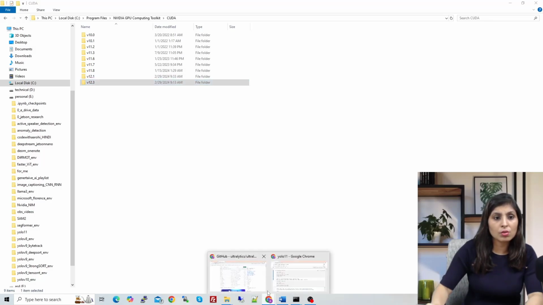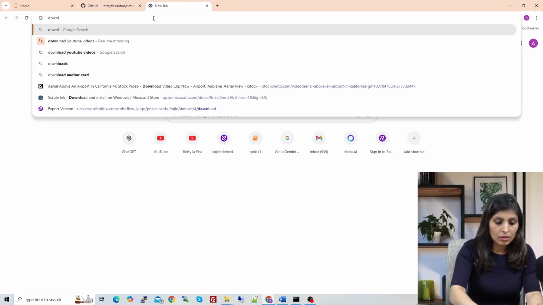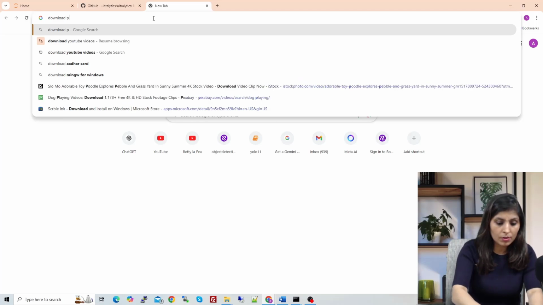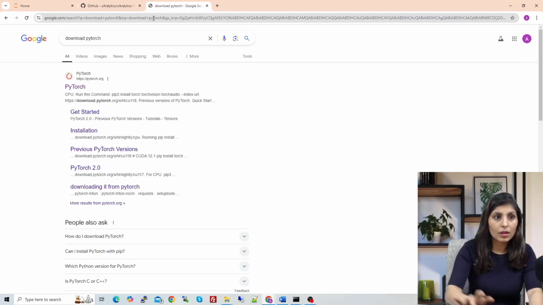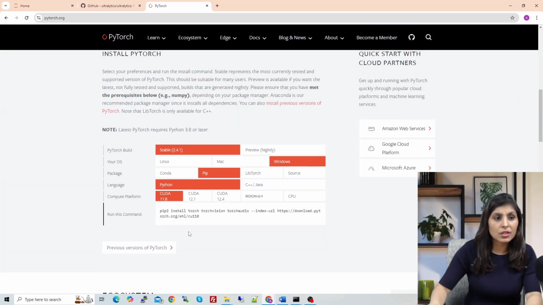So now let's go to the browser and here write download PyTorch and click the first link, the official link of PyTorch. Just scroll down and here you'll see this screen. See, here you can see the CUDA versions, CUDA 11.8, CUDA 12.1, CUDA 12.4. So in my case I don't have CUDA 12.4, but I have CUDA 12.1, so I'll click on it, and here you will get a command.